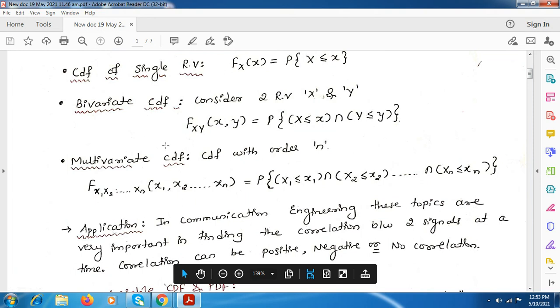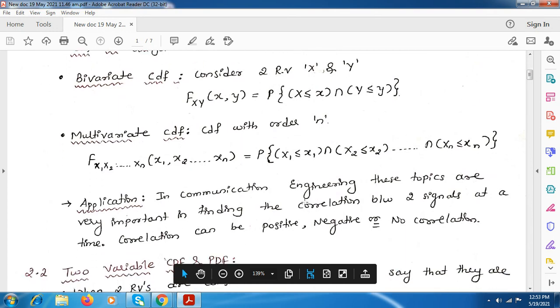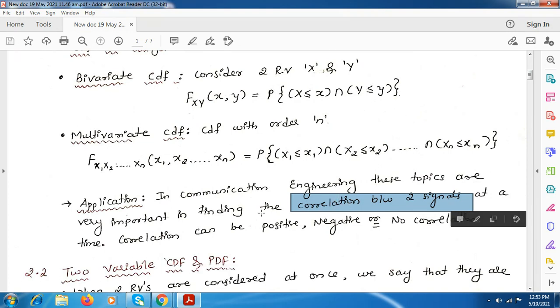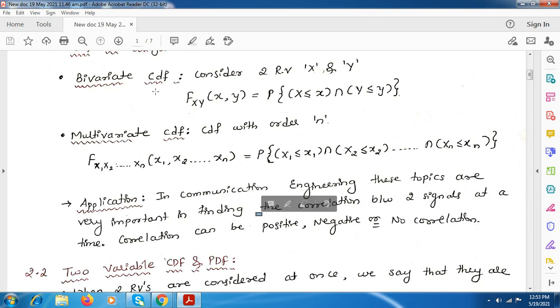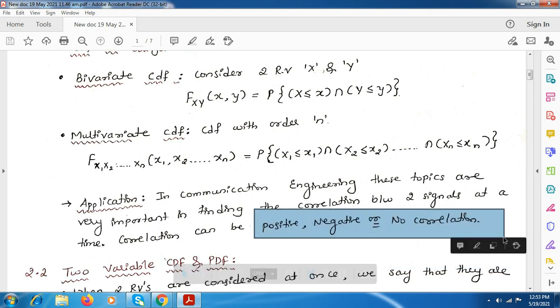Where is the application for this, if you ask? In communication engineering, these topics are very important. Where we use this in communication engineering is the correlation between two signals at a time. If two signals are there, what is the correlation between those two signals? We can calculate using these topics only. Because of that, we are studying bivariate or multivariate random variables.